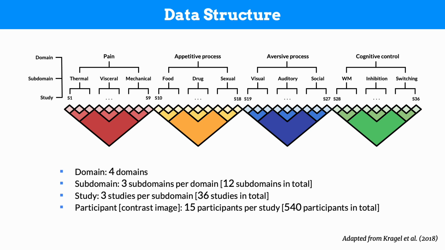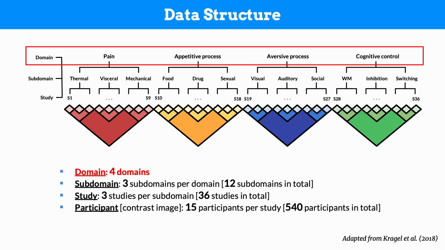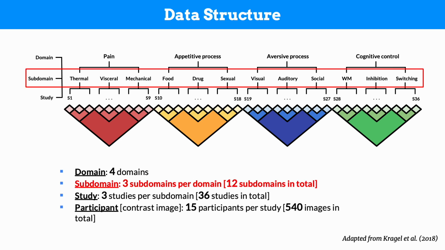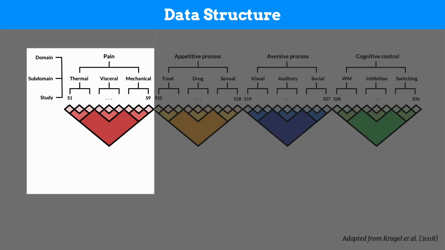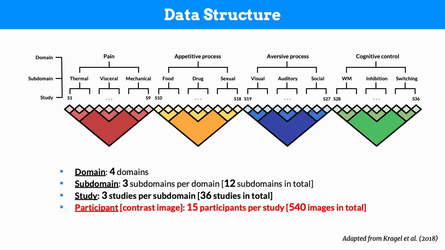This aggregated dataset has a balanced structure where each level has equal numbers of sub-elements. First, we have 4 domains of mental process, and each domain has 3 subdomains where different experimental manipulations were used, and each subdomain has 3 independent studies. As an example, the pain domain has 3 subdomains that represent different types of pain experience. That is, pain induced by thermal, visceral, and mechanical stimulation. And each subdomain has 3 relevant pain studies. This results in 540 participant-level images in total.